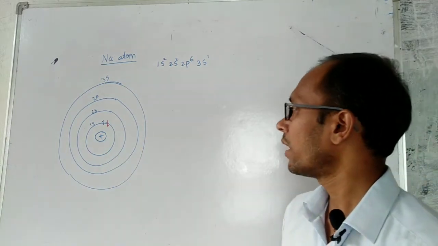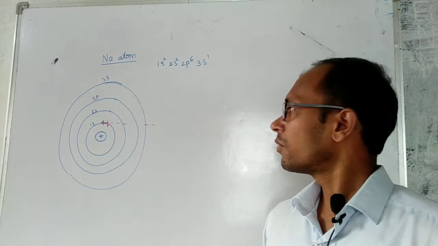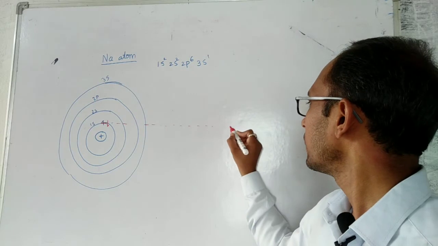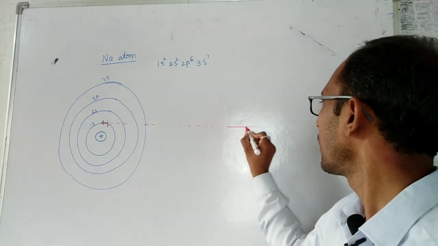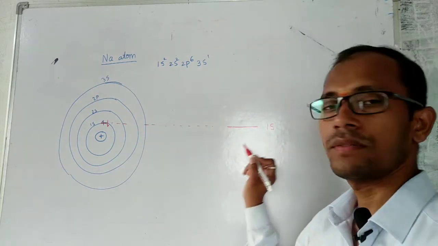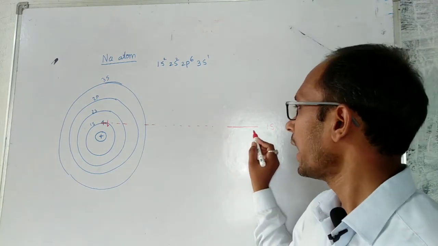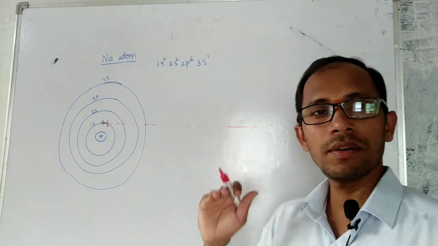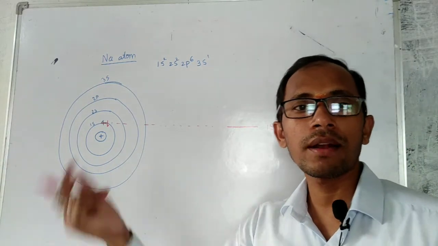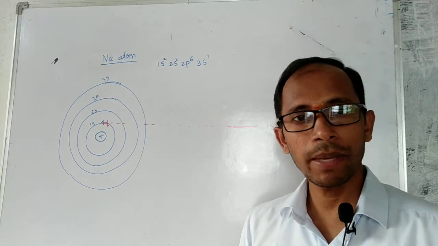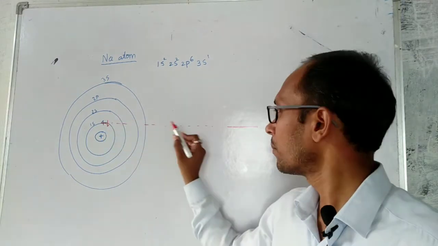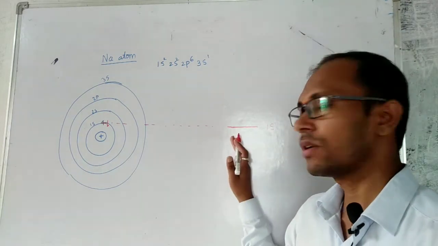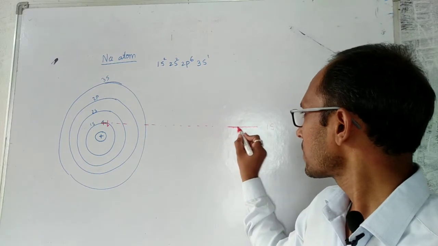So what is that energy? If you take the 1s electron's energy at that level, this is the energy level of 1s. Now it can have 2 electrons. According to Pauli's exclusion principle, this energy level can be occupied by 2 different electrons, not the same electrons. One is spin up, another is spin down. So both will have the same energy level, 1s. Is it right? So this is one electron energy level.